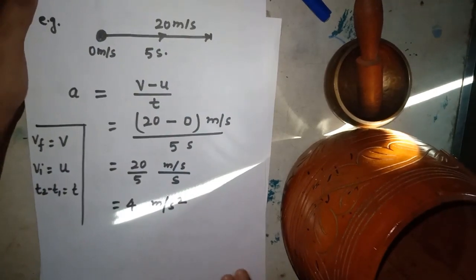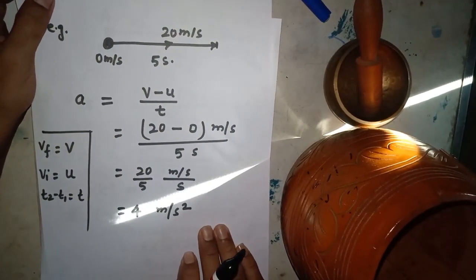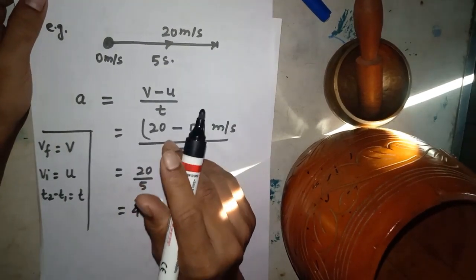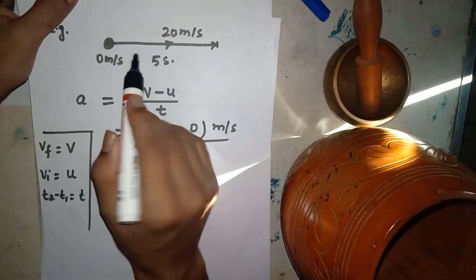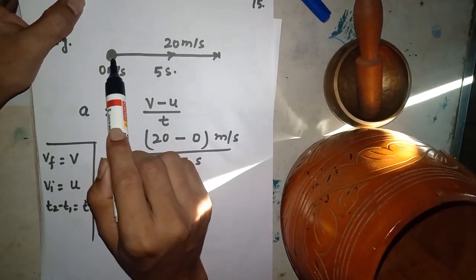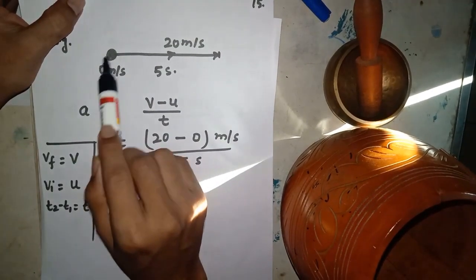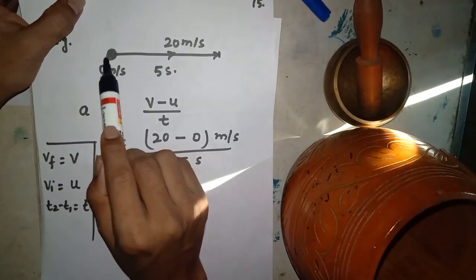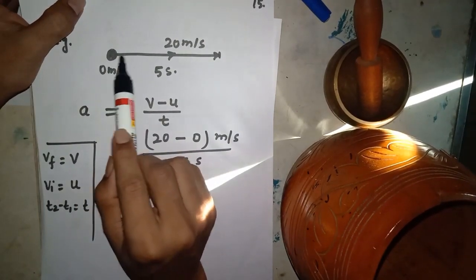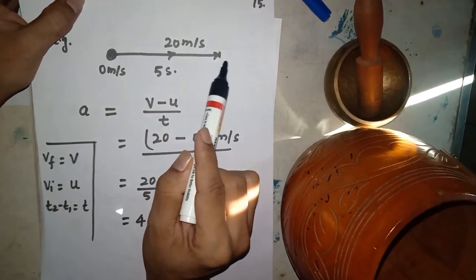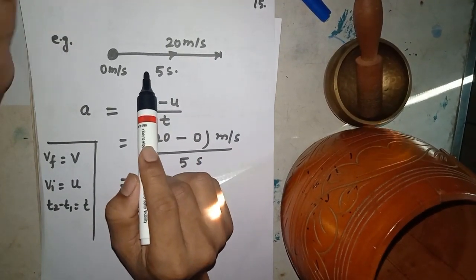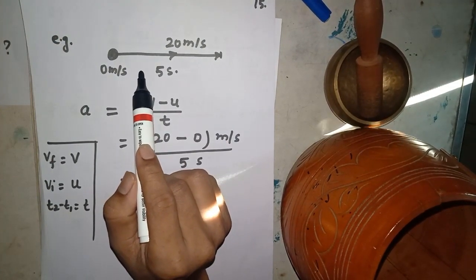So I am giving you a problem so that you can understand the concept. Suppose you start your bike at rest. So at this point the velocity of your bike is 0 meter per second, and you head your bike towards the east, or towards a fixed direction along a straight line, accelerating at some rate.